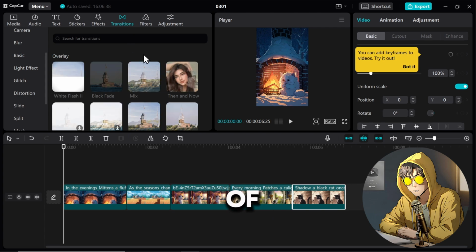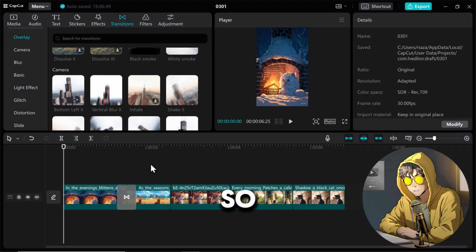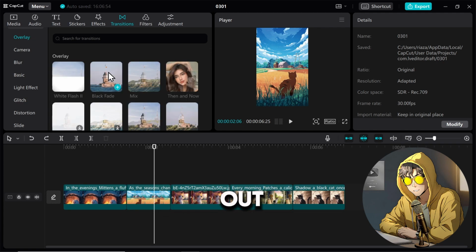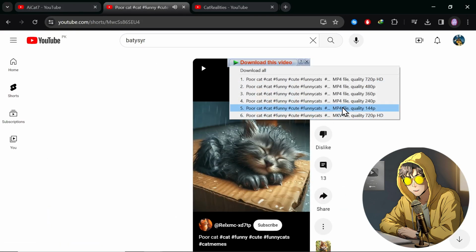First of all, line up the images one by one. Now I create an almost 6-second video. So let's add some transitions. You can add transitions like fade out and black smoke. You can also use a YouTube video downloader.